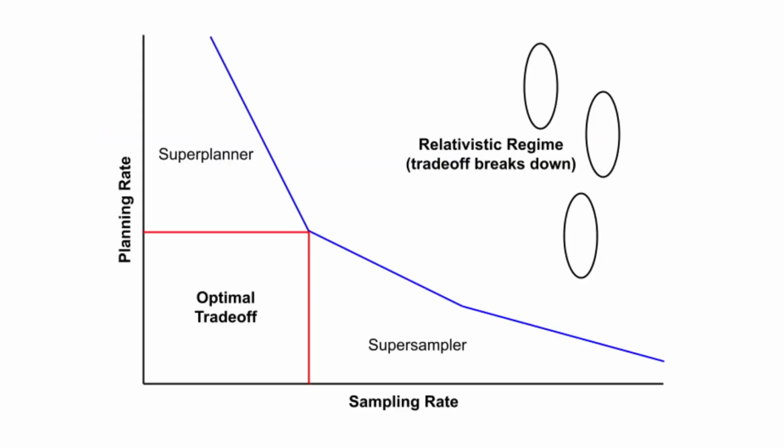And so here's our graph once again. We can talk about super samplers. We can talk about super planners. And then there's this relativistic regime. So this is where both the sampling rate and the planning rate are high.